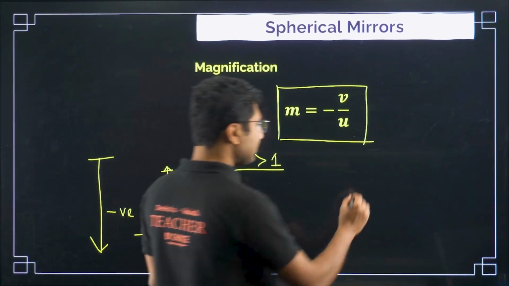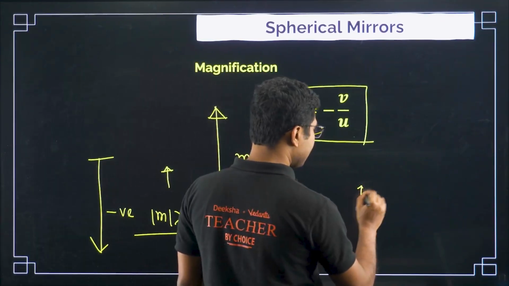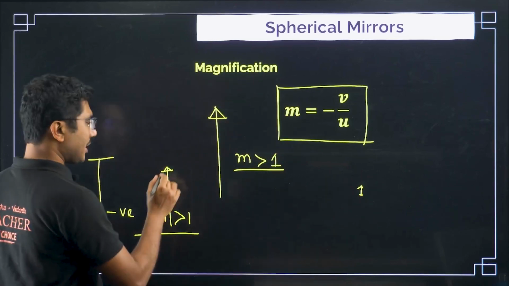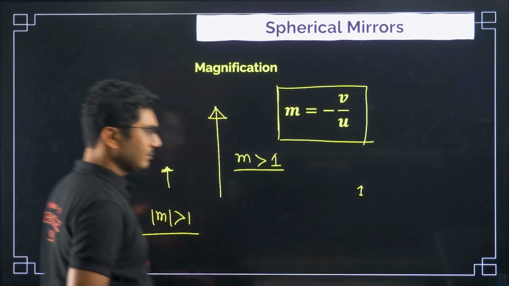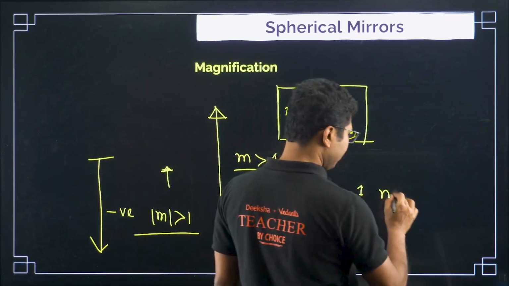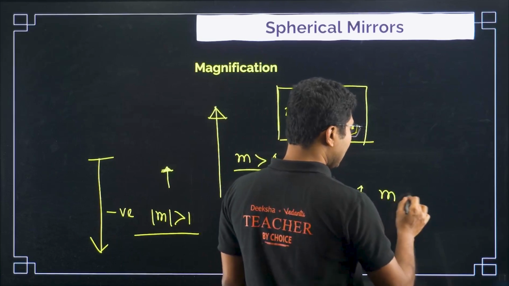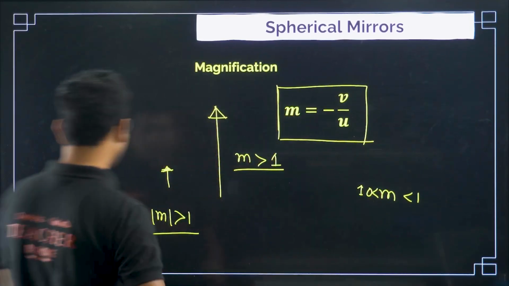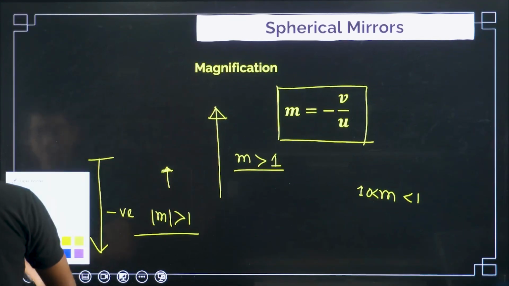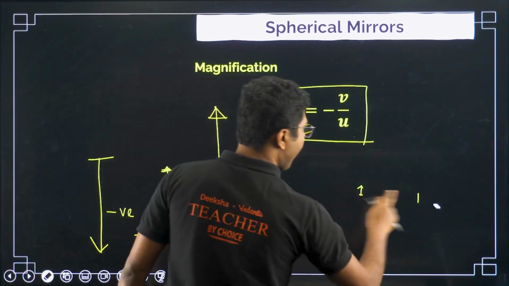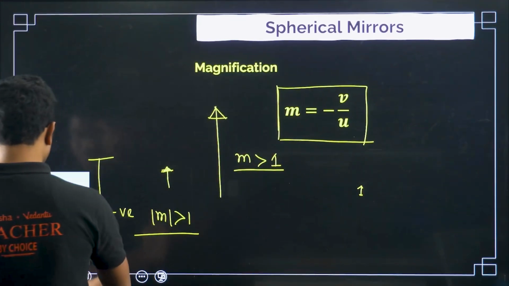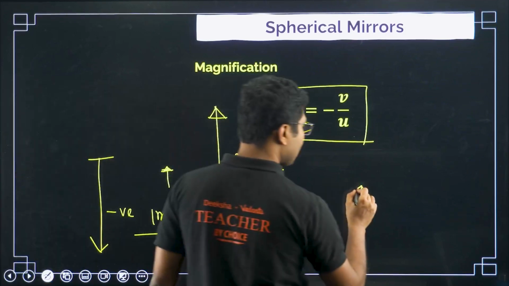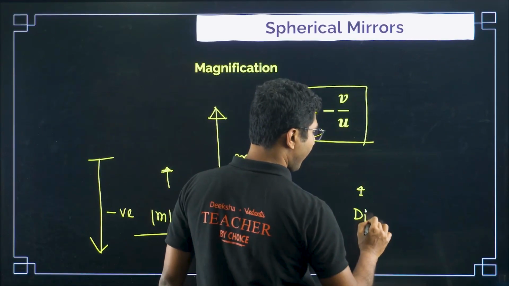If the image is smaller compared to your object, then the value of m will be less than 1, but greater than 0. If the object size is smaller, this is diminished.